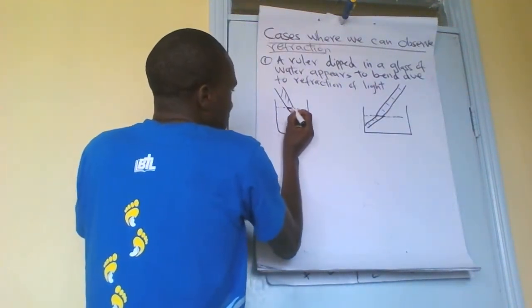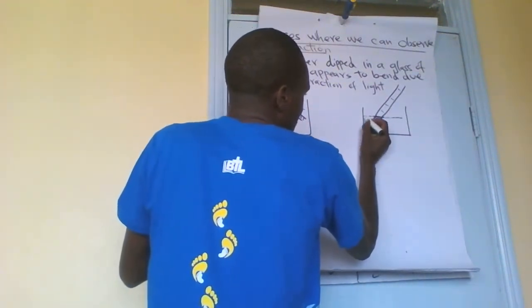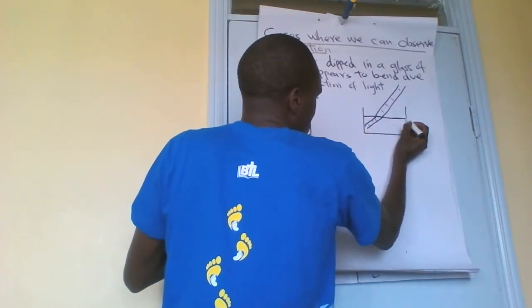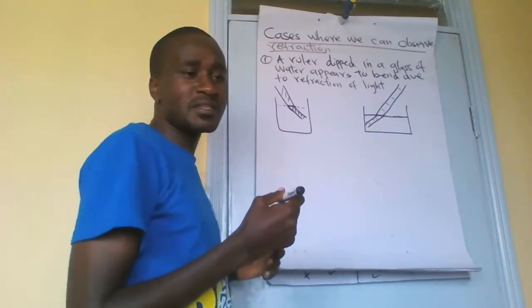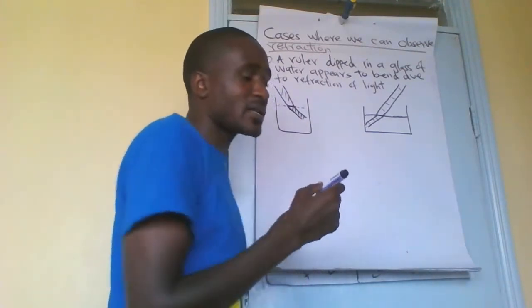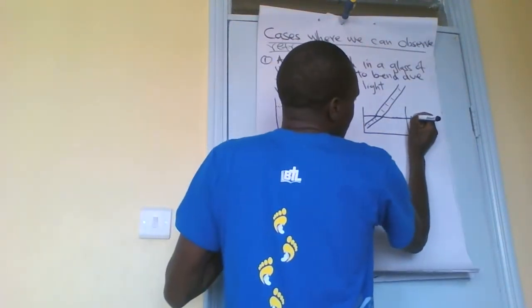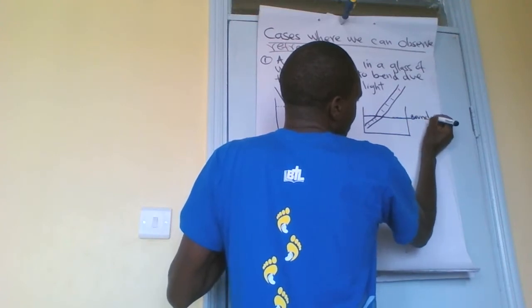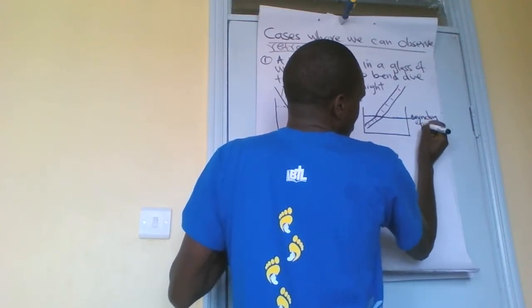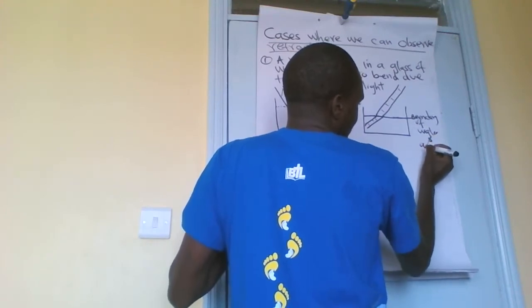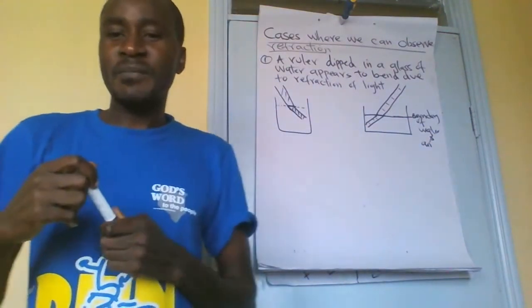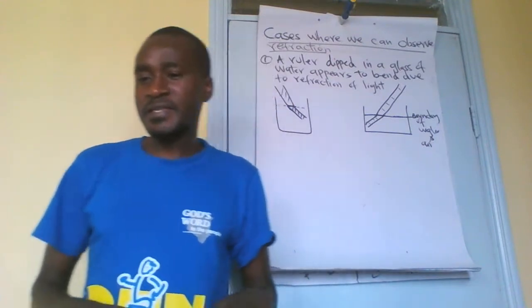At the surface, this is the surface of water, where water and air meet at the boundary, the boundary of water and air. That's where the bending takes place.